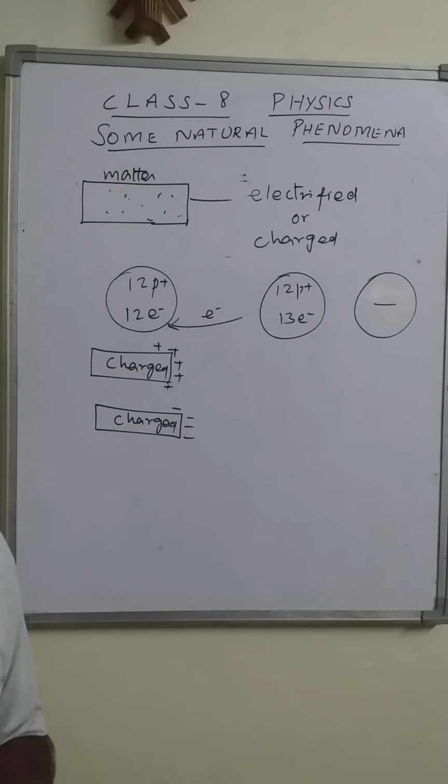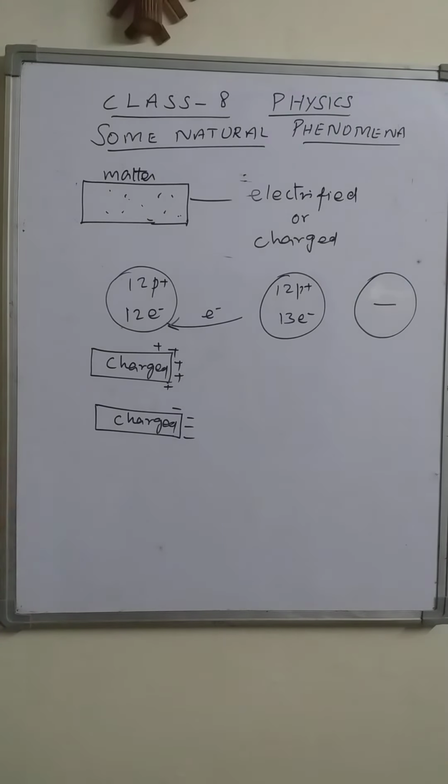Positive charge and a negative charge. No third kind of charge. So the matter is charged. After charging this matter, this object, what happens? What change has taken place? When the matter is neutral, it is not able to exert force on the other.